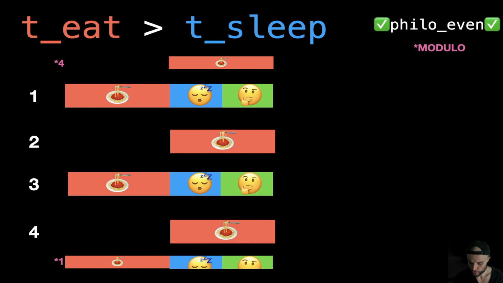So now I will try to show you why, when the system is even, when we have an even number of philosophers, I don't want to control the thinking time.